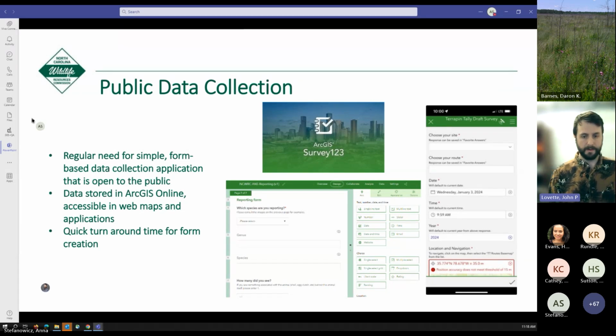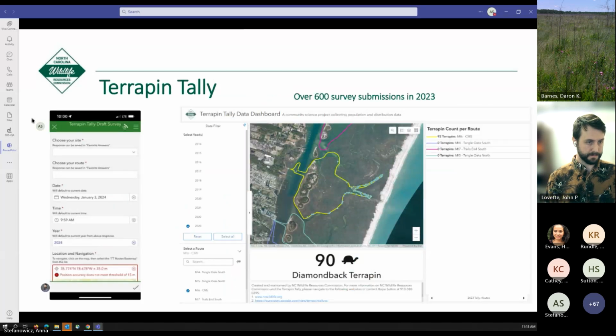I'm going to go through a couple projects that we've had on that front in the past few years. The Terrapin Tally project is one that came from Hope Sutton and Sarah Finn, and transferred over actually from DEQ. We took responsibility for this project a couple of years ago, and it is used as a public survey to track diamondback terrapin sightings on North Carolina's coast.